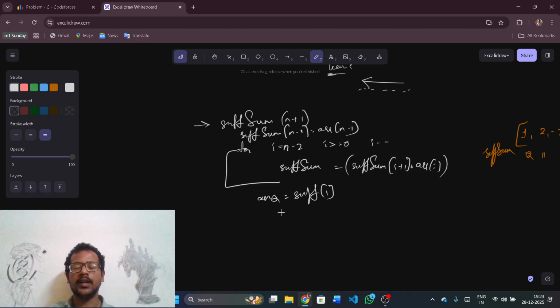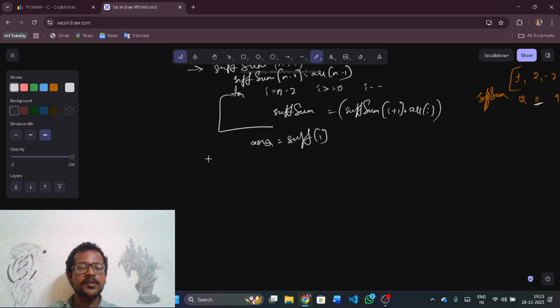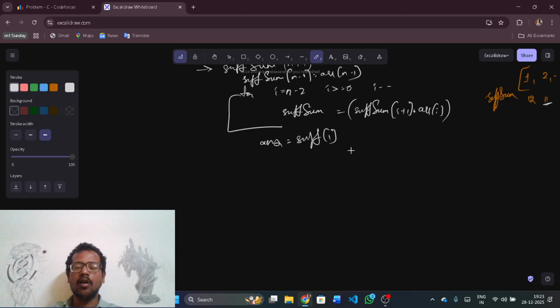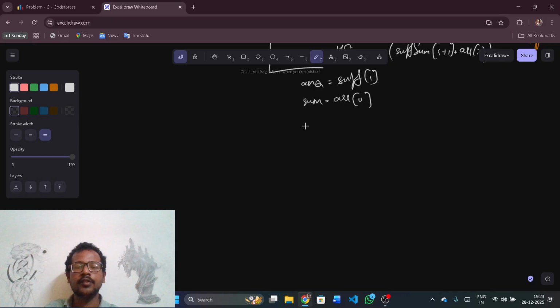Now the next thing I'm going to do is, the answer is suffix sum of 1. Why? Because this is the least thing which I can get. I'll tell you how. So first suffix sum of 1, and then let's take the sum as array of 0. Why am I taking this array of 0? Because this is the element which will always be in the first position and I'll be adding it every time. So for i equal to 1, i less than n, i plus plus, I'll be adding sum plus equal to array of i, if I'm not wrong.